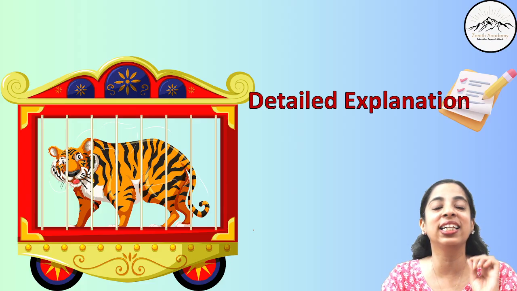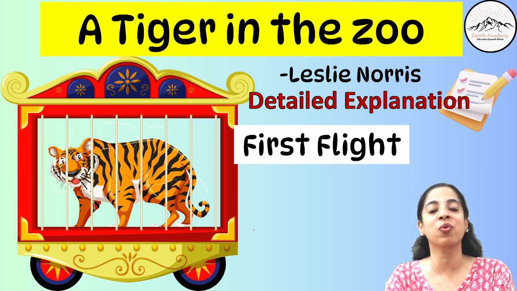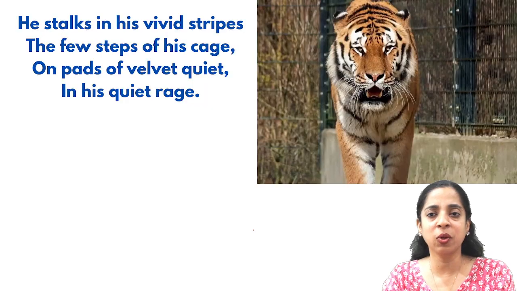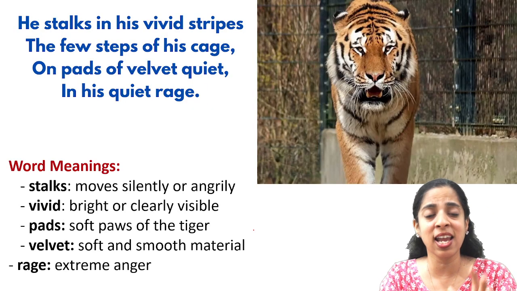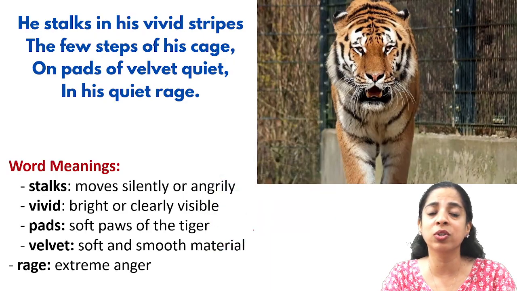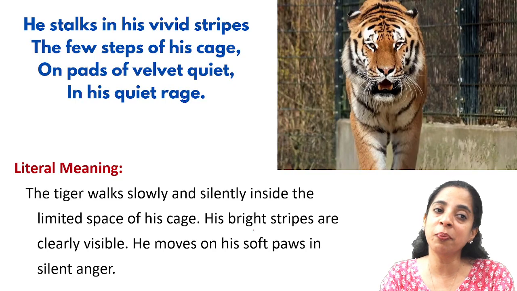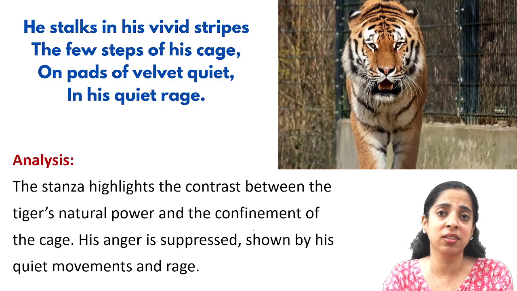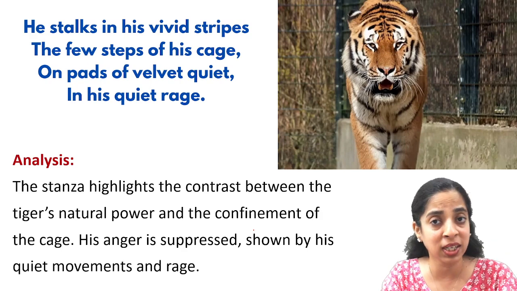Today we'll be doing the detailed explanation of the poem A Tiger in the Zoo from the textbook First Flight for CBSE Class 10 students. So let's begin quickly. I'll be taking each stanza, explaining the word meanings of those difficult words, then we'll do the literal meaning of these lines and then the analysis. This way we'll talk about each stanza in detail so that you are able to write perfect answers.